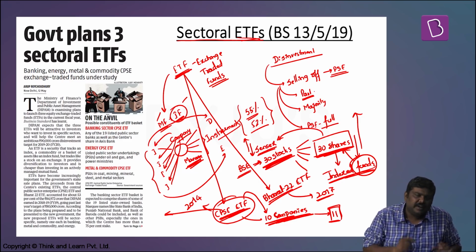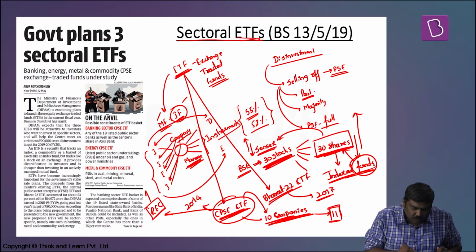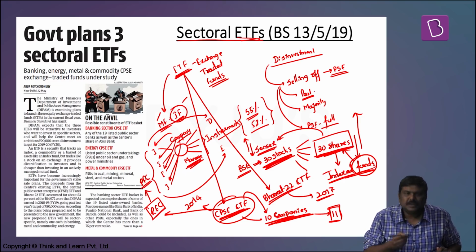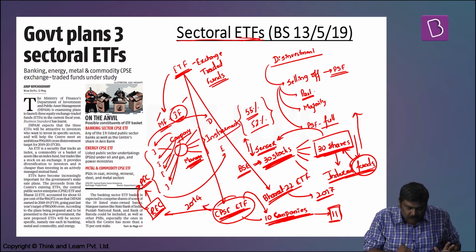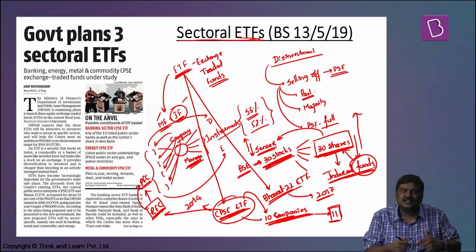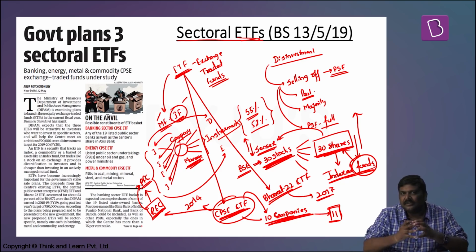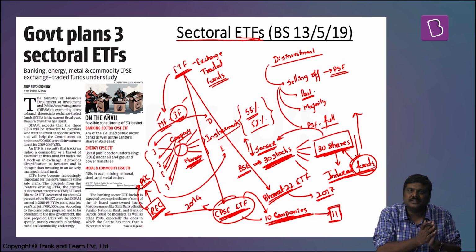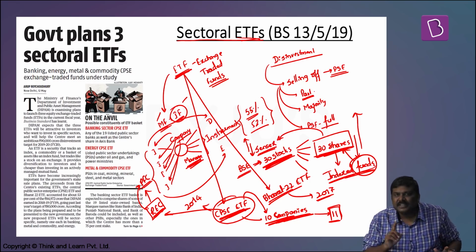And the second reason why it was reformed was one of the companies, Rural Electrification Corporation. This was merged with Power Finance Corporation. Now, since this is going to be merged or this will be owned by this company, the Government of India will not have the right to sell the shares of this in the market. That is the precise reason the Government of India has restructured this particular CPSE ETF. Rather than having the shares or the stocks of 10 CPSEs, now we have got stocks or the shares of 11 CPSEs in the CPSE ETF.